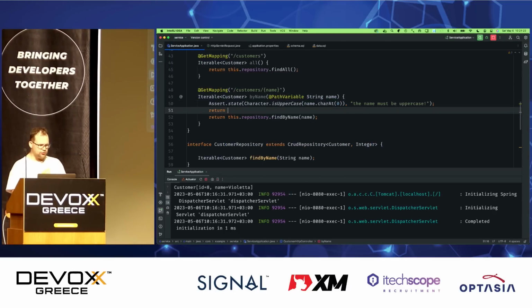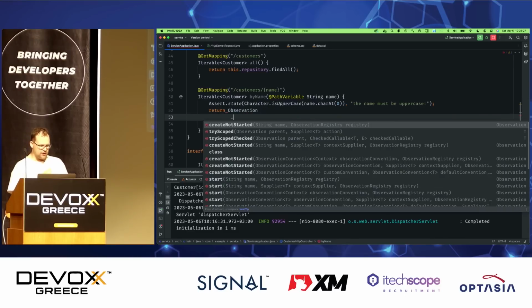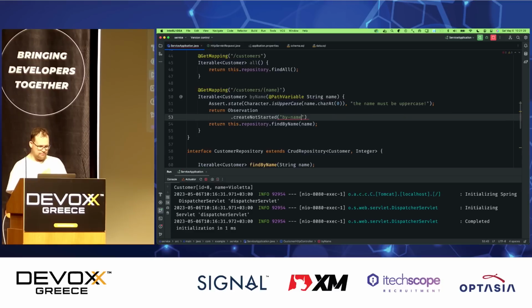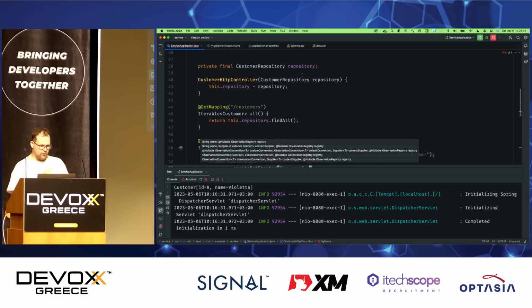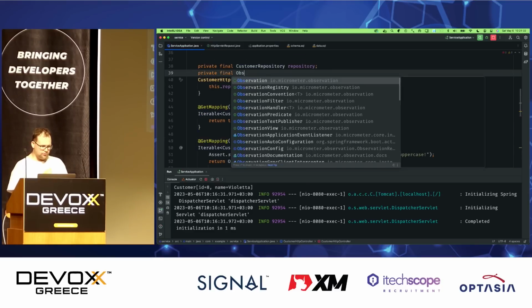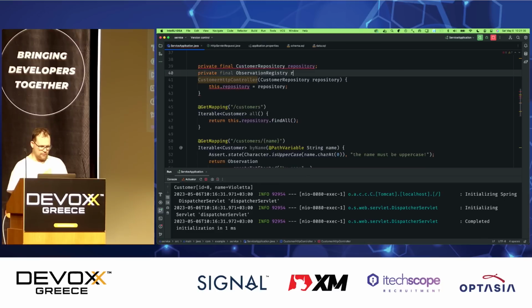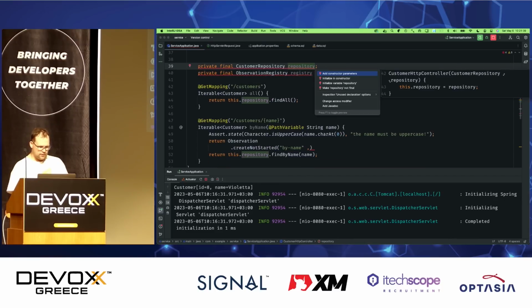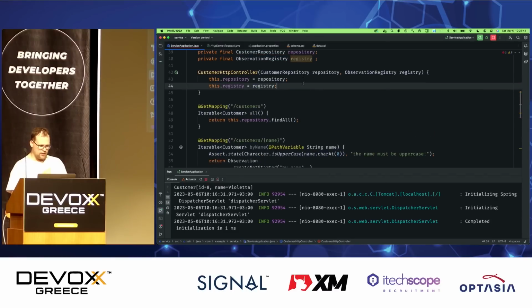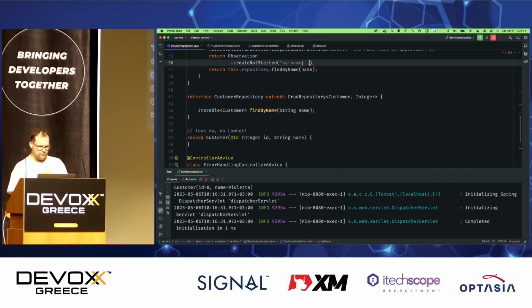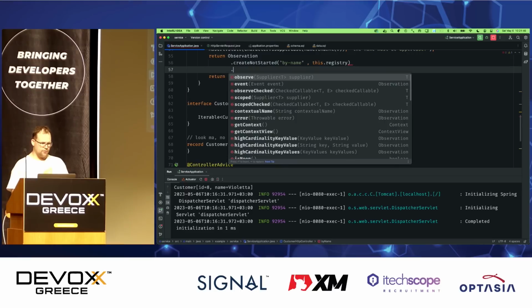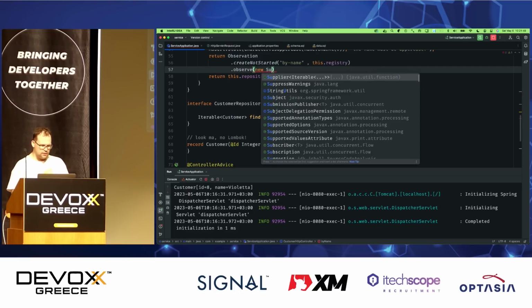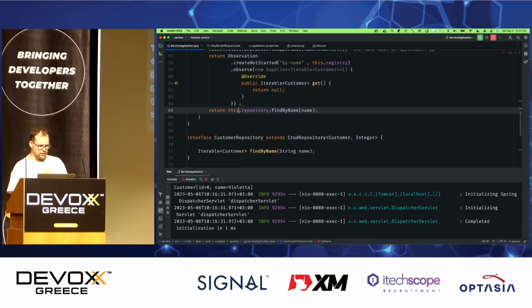So rather than returning this directly, I can wrap it in an observation, right? And I'll say by name. And I need to inject now a private final observation registry, right? Here we are. And there we go. Very good. Add this to the constructor arguments. Very good. So now I've got this registry, and I can now wrap this, and I can observe something in the context of that call.